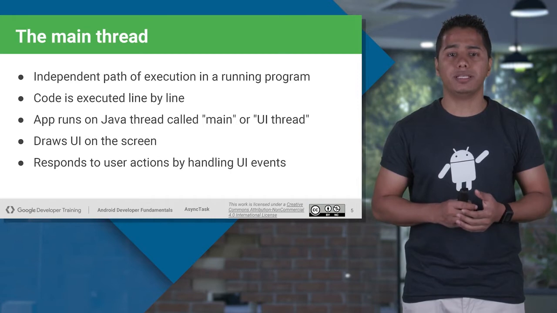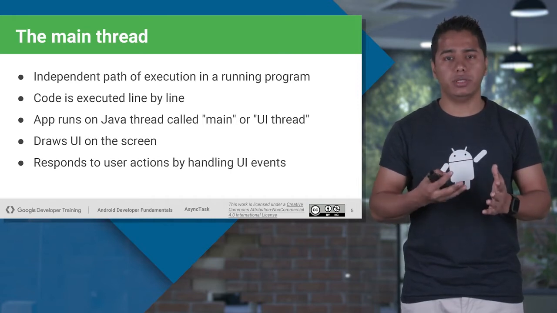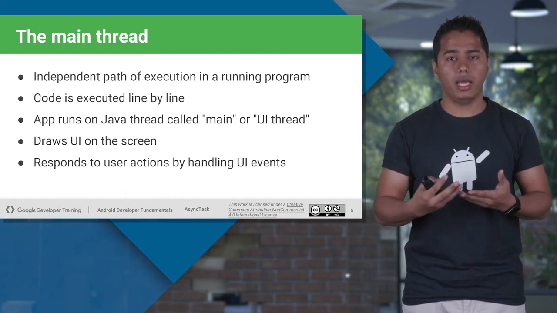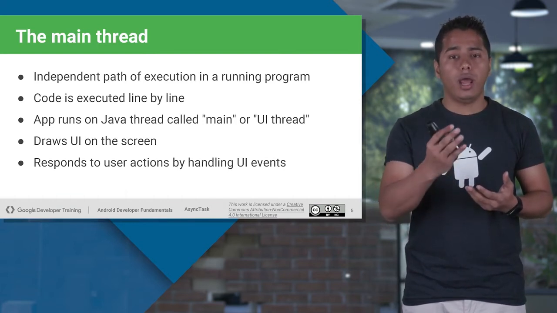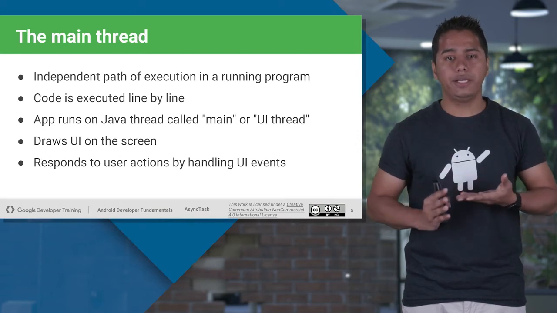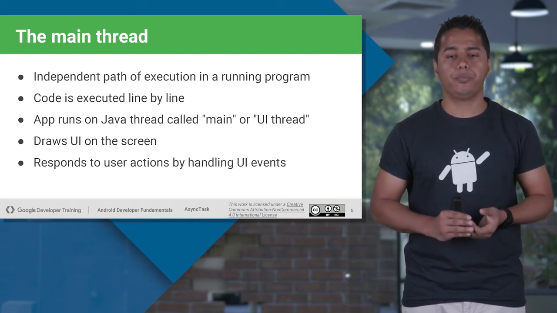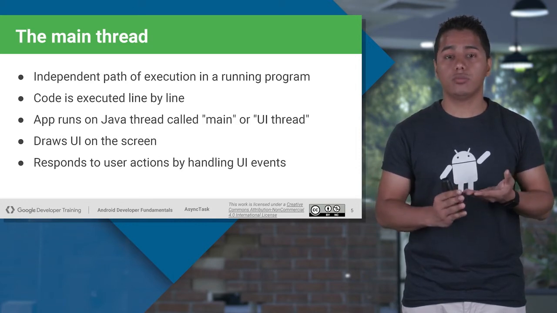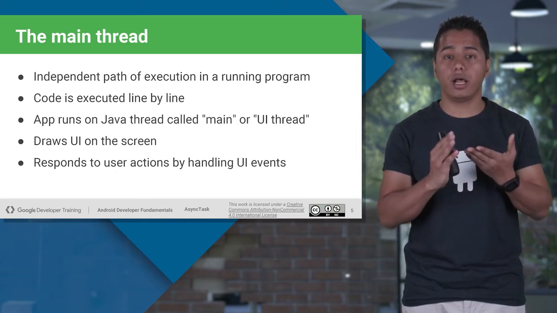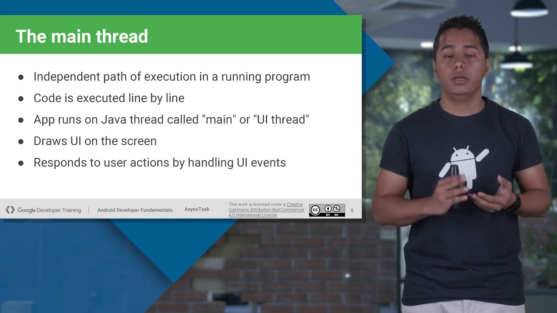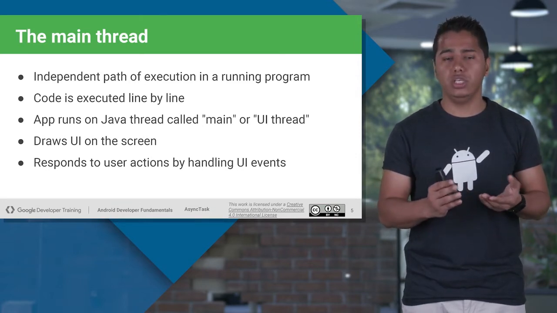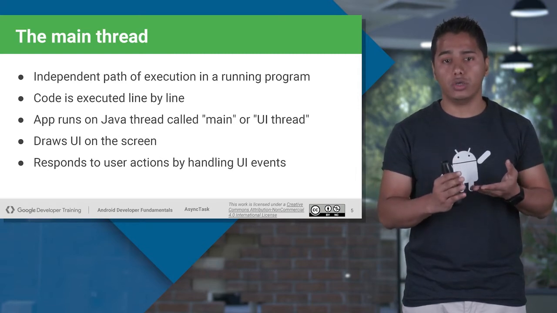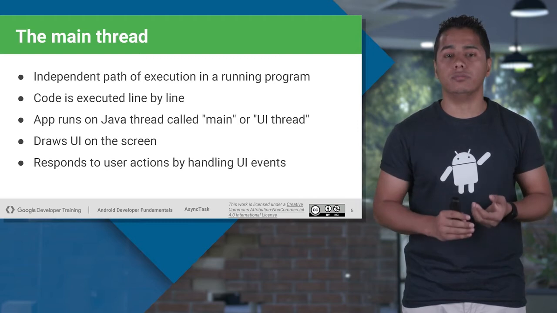So what do I mean by synchronous way? Now let's say I have an activity. In that activity, I have an edit text at the top, then I have a button, and then I have a list view. Now, as long as I'm not halting my main thread for too long, how long is too long? Well, it's not more than 16 milliseconds. If you are halting your main thread more than 16 milliseconds drawing any UI component, your application will generate an ANR.